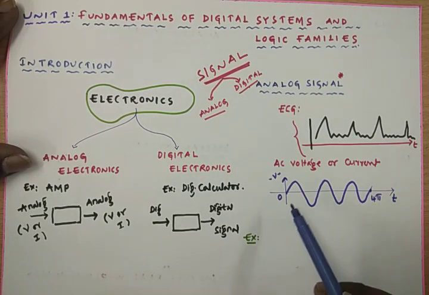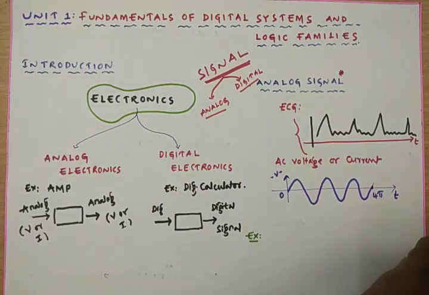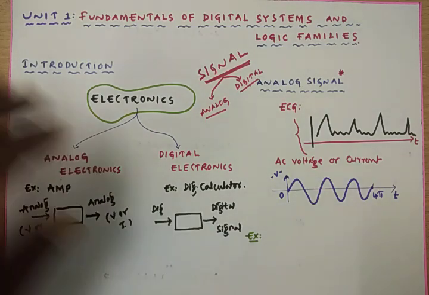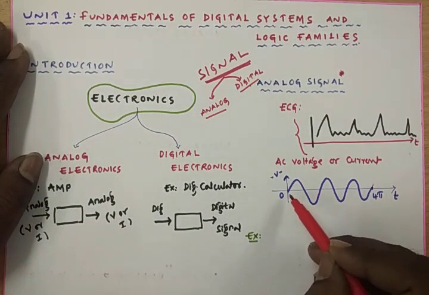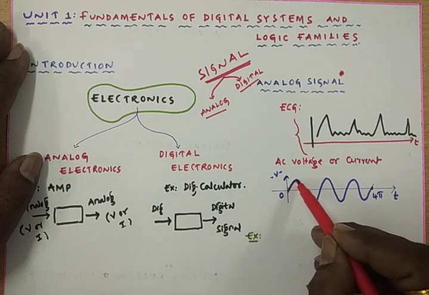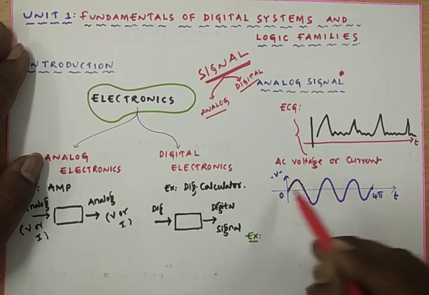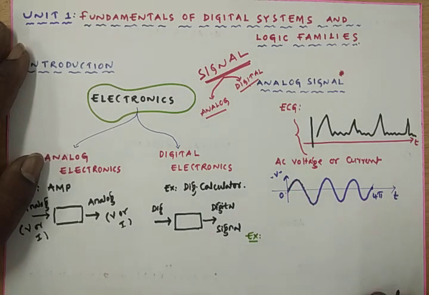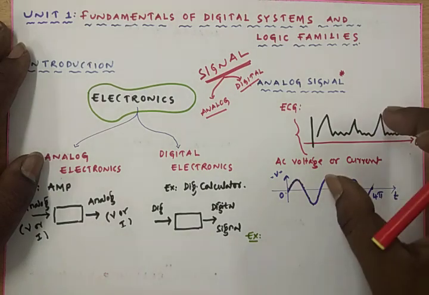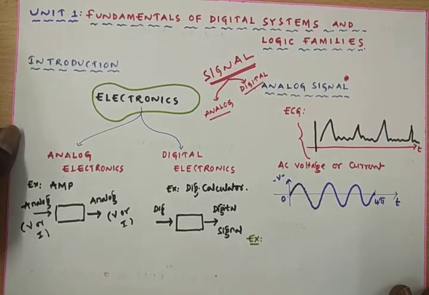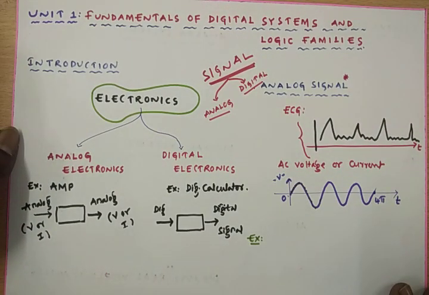The signal is continuously varying with respect to the time from 0 to pi. See this one? The signal is continuously varying from 0 to 2 pi, to 4 pi. This type of signals are named as analog signals.